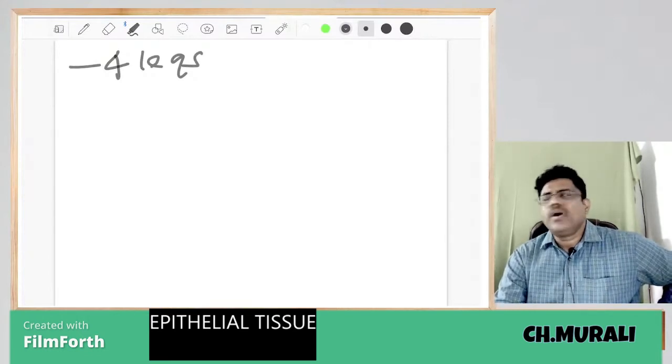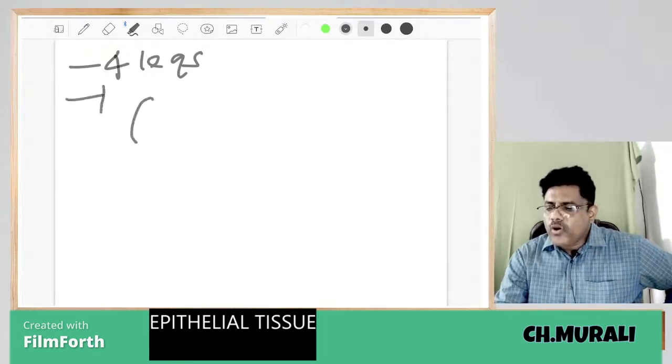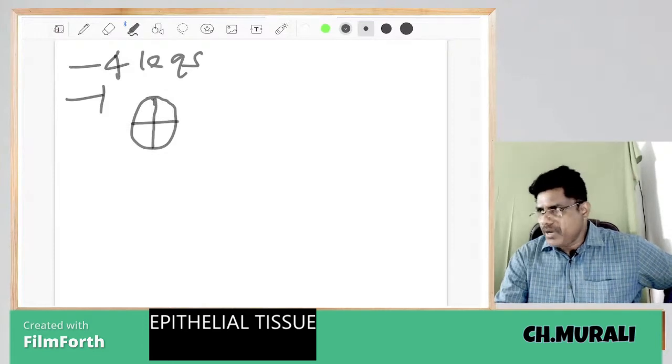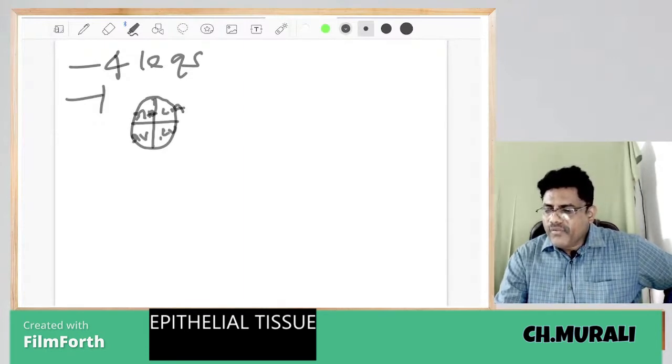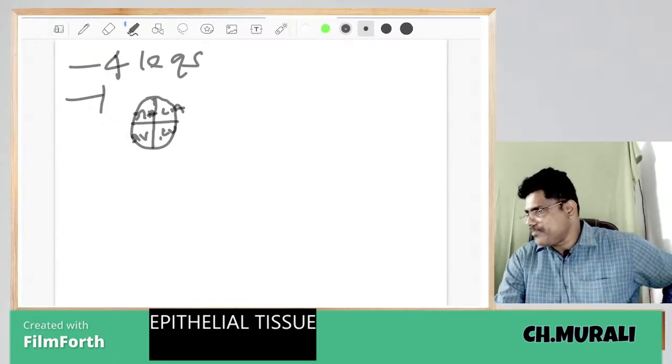Mammals have a 4-chamber heart: right atrium, left atrium, right ventricle, left ventricle.